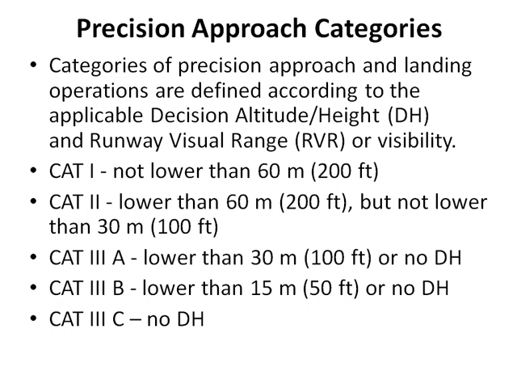So there are three categories. In category 1, the pilot is moving the aeroplane at not lower than 60 meters, which means above 200 feet from the ground. In category 2, it is below 200 feet but not lower than 30 meters, or otherwise 100 feet.